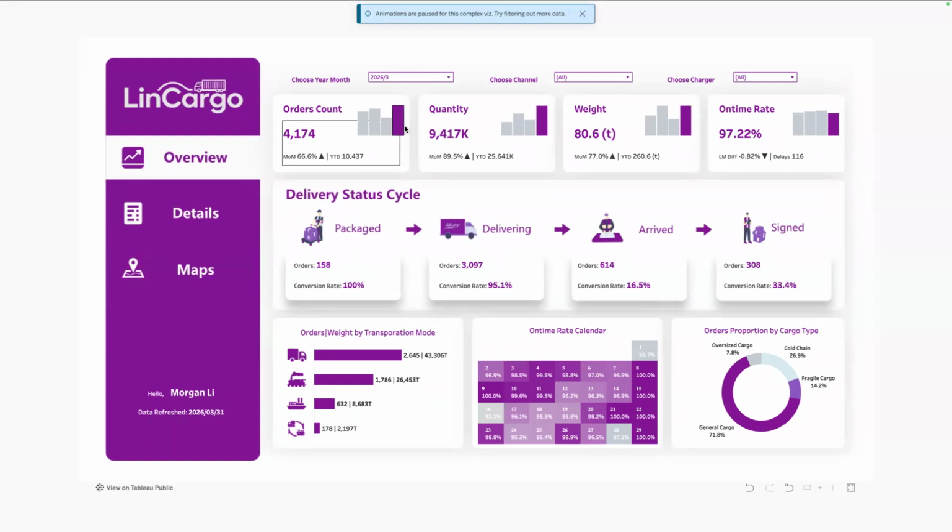At the top, we have the filters, solid placement there. You have the KPI tiles, nicely highlighting the current month, but you can also see the trend leading up to that. And then you have the absolutes with the context at the bottom, just like how you want to do that. You have the status cycle. It's really cool that you have those icons with the arrows, very creative.